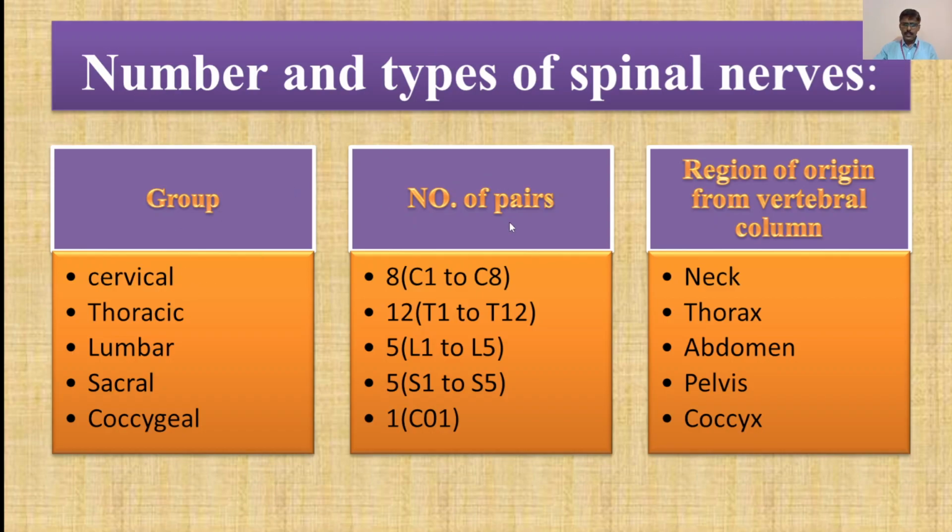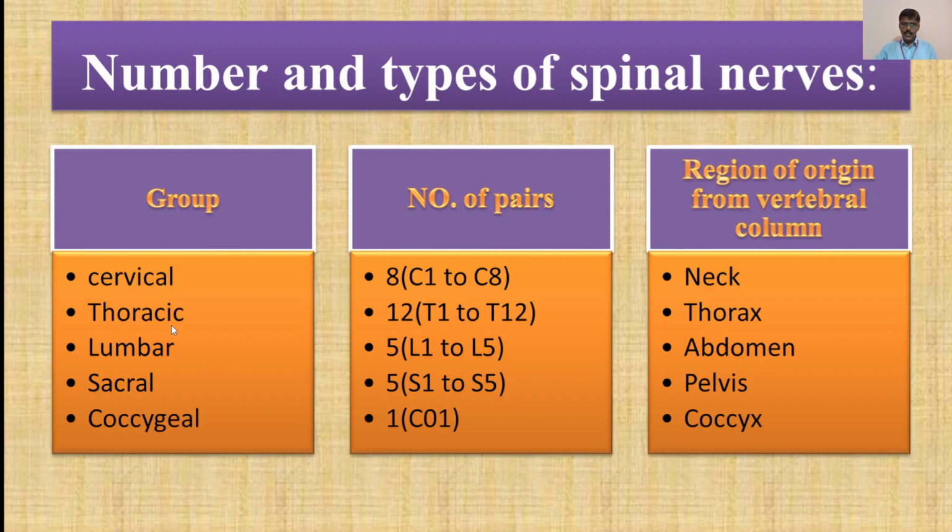These are the groups, the number of pairs, and the region of origin from the vertebral column. The first group is cervical, located in the neck region. There are 8 pairs, from the C1 vertebra to C8. C means cervical, C1 to C8 vertebra, and the region of origin from the vertebral column is the neck.